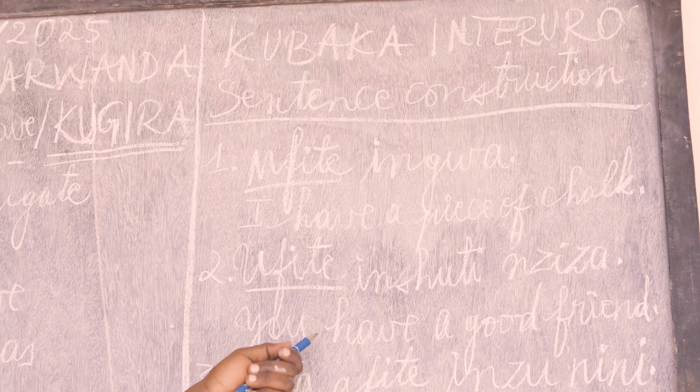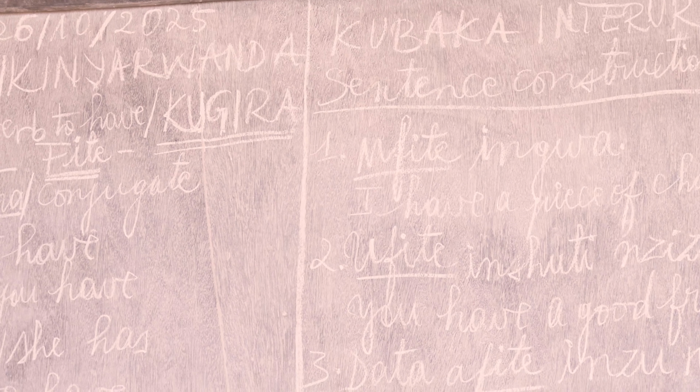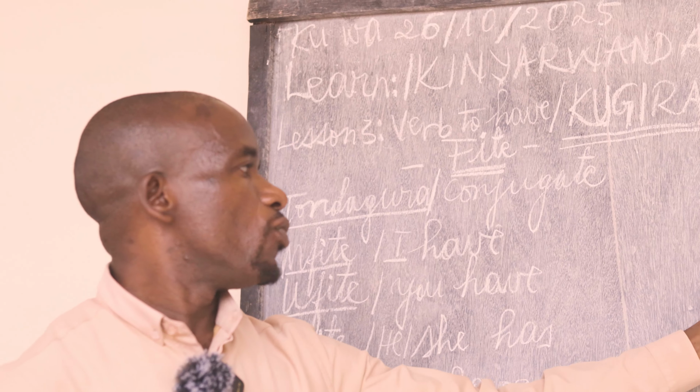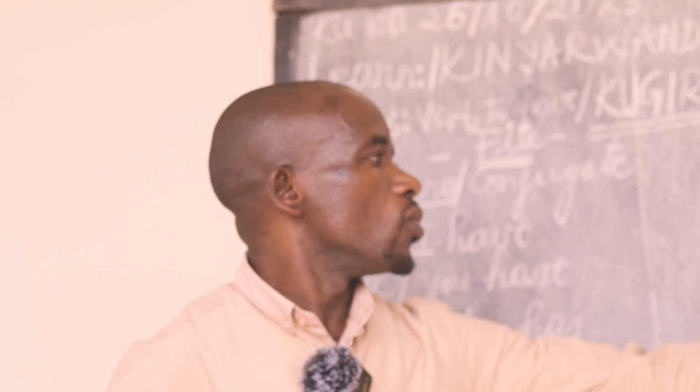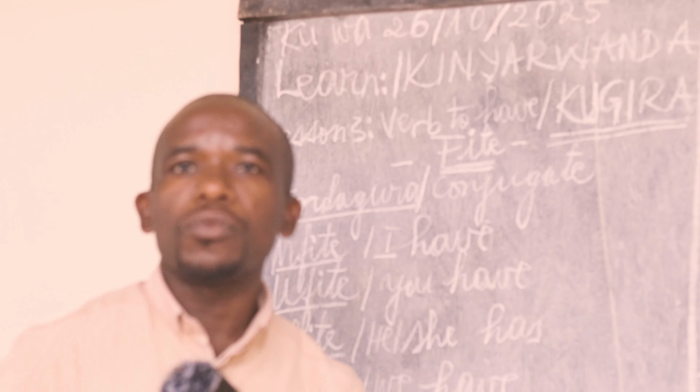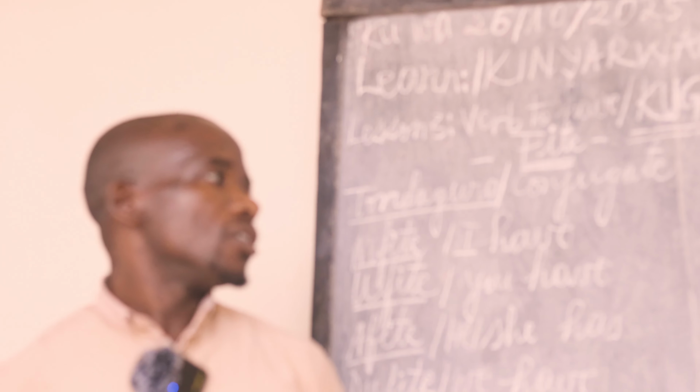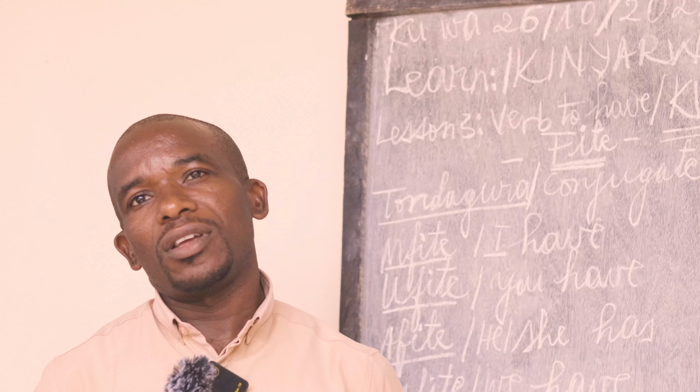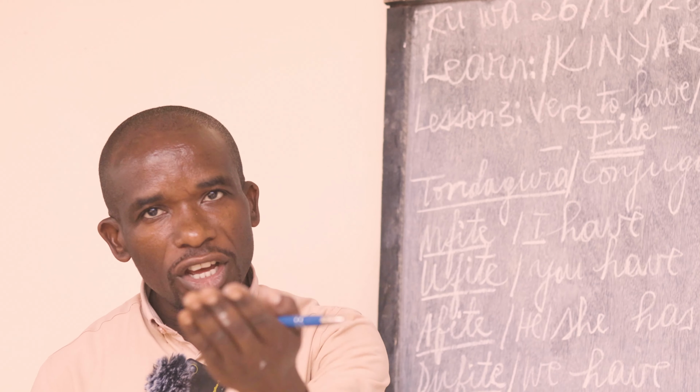Ufite inshuti nziza. This means you have a good friend. I'm telling you, not me, not he or she, but you, in my presence, in front of me. Ufite inshuti nziza. With the verb fite, we are now making a sentence. You have a good friend.